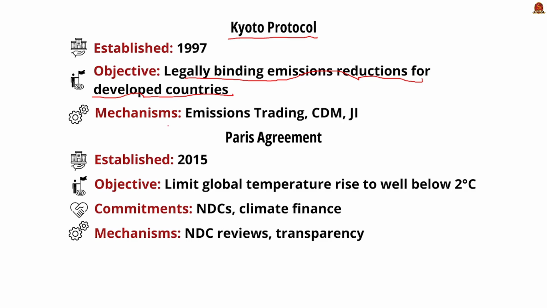Next, the Paris Agreement. It was established in 2015. Its major objective is to limit the global temperature rise to well below 2 degrees Celsius. Its commitments include that all countries need to set their own nationally determined contribution, also known as NDC, for reducing emissions and enhancing climate resilience. Its mechanism includes regular reviews of NDC, climate finance for developing countries, and a framework for transparency and accountability.